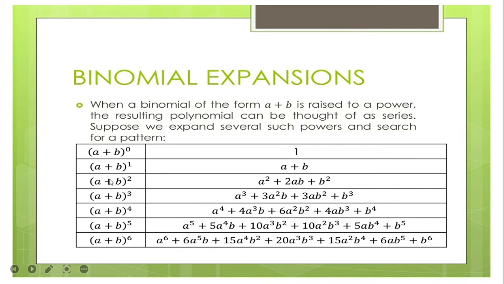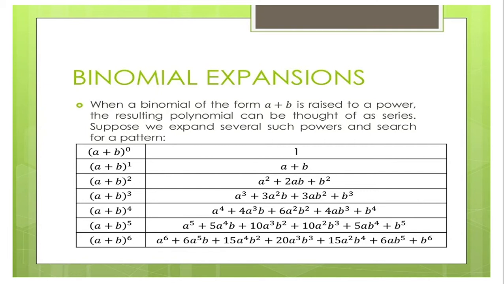Now, if you have a plus b to the power of 2, that means you have to multiply a plus b by itself. So that's a plus b times a plus b. Your answer is a squared plus 2ab plus b squared. We get this by using the FOIL method. A times A is equal to a squared, A times B is equal to 2ab, and then B times B is equal to b squared. And this is the answer for a plus b to the power of 2.